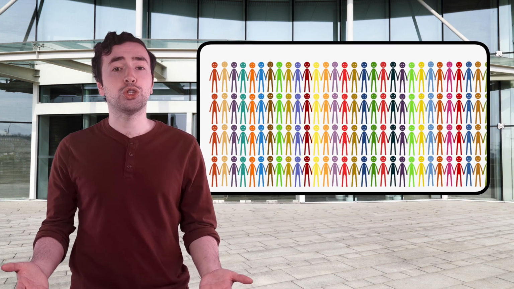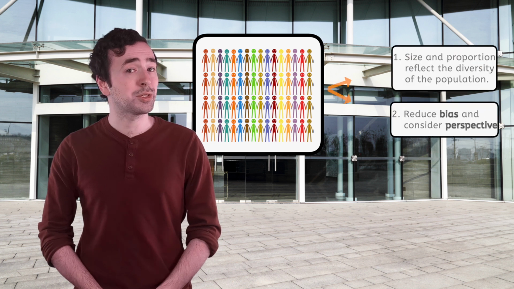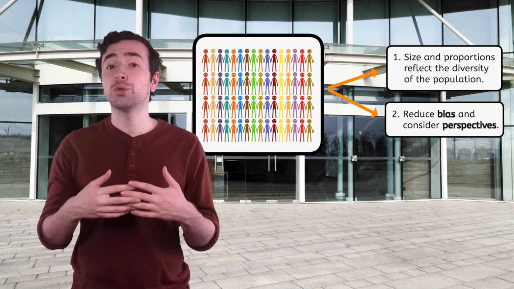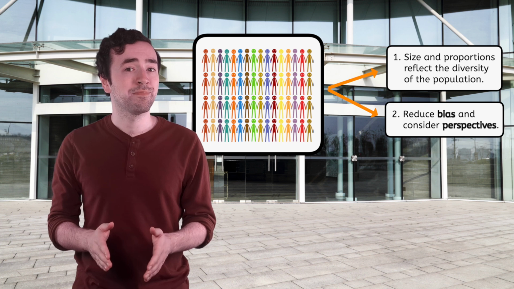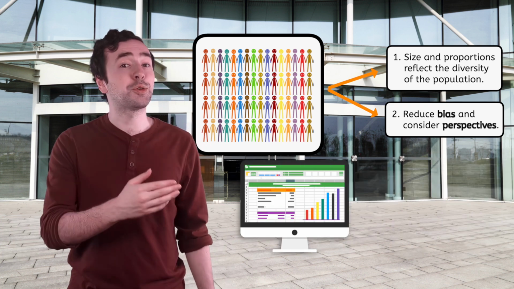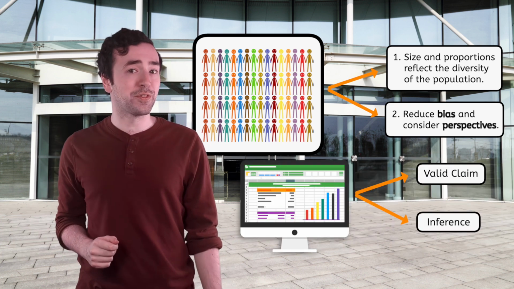Whew, we accomplished a lot today. We identified our population and learned how to choose a representative sample and its criteria. This led us to learning about how bias and perspective impact data. Finally, we collected the data and distinguished between valid claims and inferences.